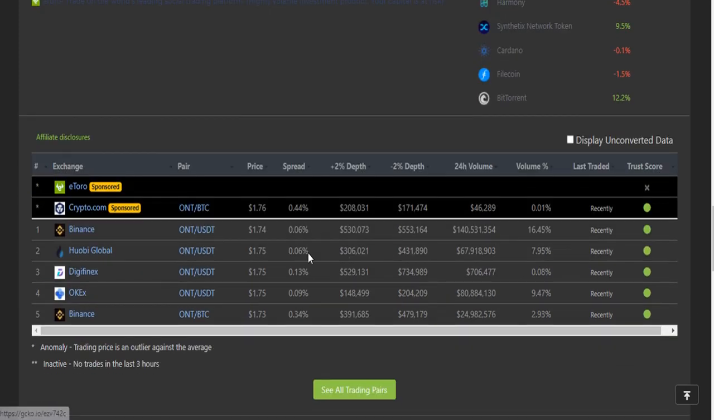This token is available on these exchanges: Binance, UB Global, DigiFinex, OK Exchange, and some other exchanges.